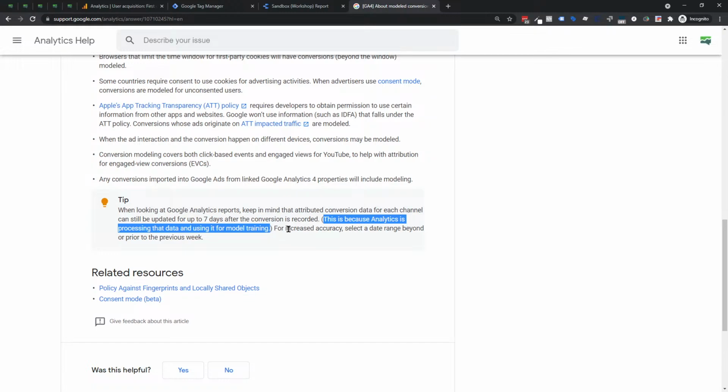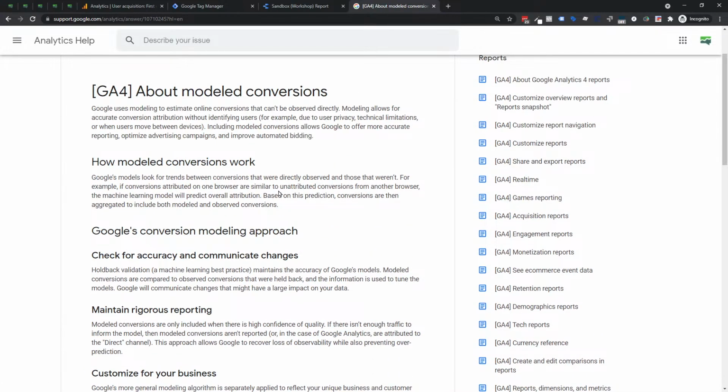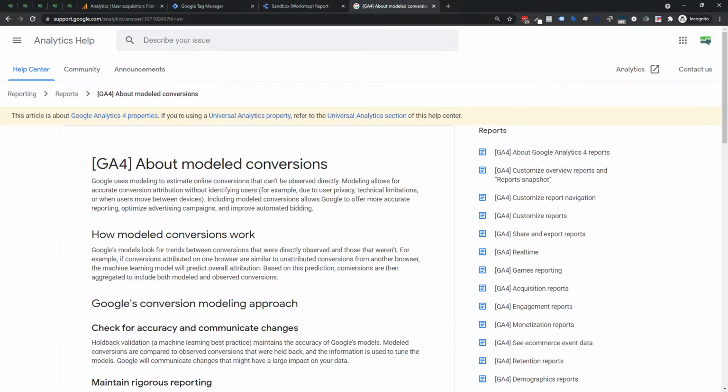It's entirely possible that this is something that's rolling out for everybody. It may not be in your setups yet, but it is rolling out, which is why I wanted you to be aware of it, because it's a big deal, especially the 7-day window. Now, instead of looking at yesterday's conversions and saying, oh, okay, here's what we got, maybe you can't do that anymore. Maybe you have to wait 7 days to really have a useful truth of what your conversions probably were. Just keep that in mind. That's a huge update, and I want to make sure you were very aware of it. Again, the keyword here is modeled conversions. They did not make this easy to find, so you have to type modeled conversions. If you search conversion modeling, it doesn't work as well. All right, next up.